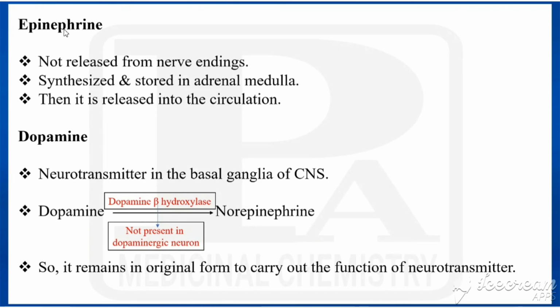Next one is epinephrine, otherwise called E or adrenaline. It is not released from the nerve endings, but it is synthesized and stored in the adrenal medulla. Then it is released into the circulation.